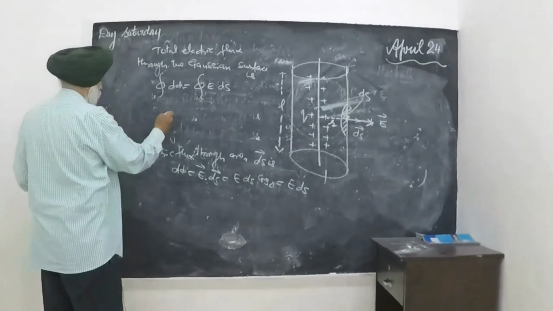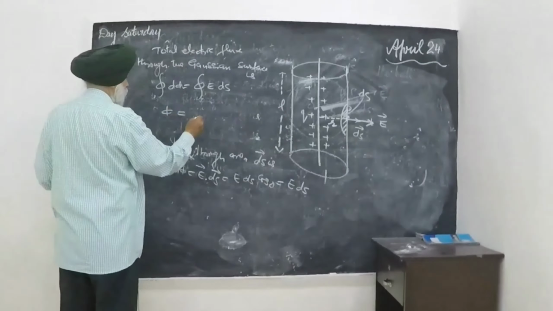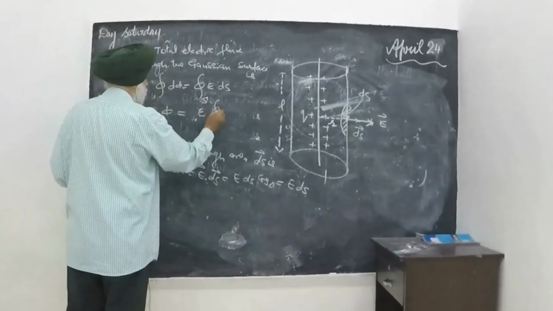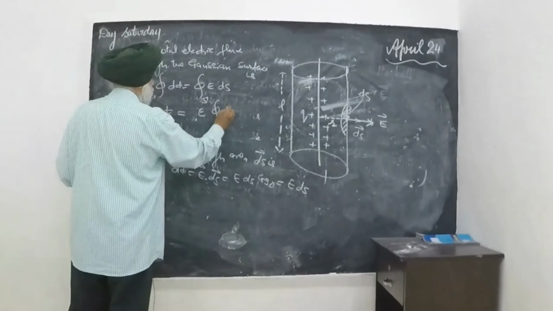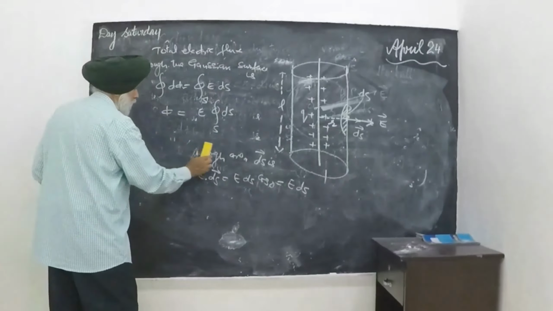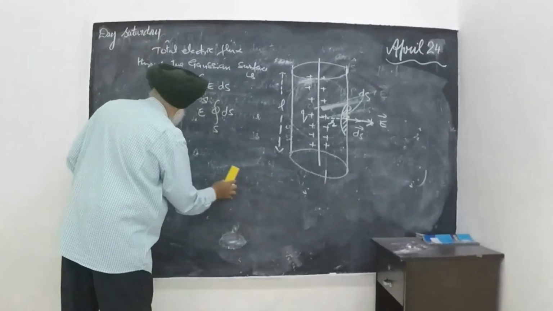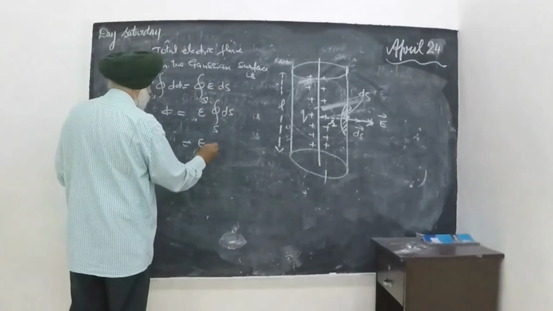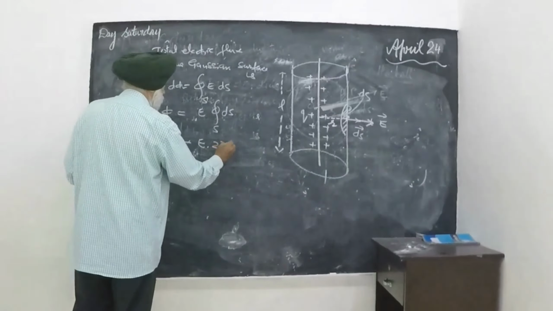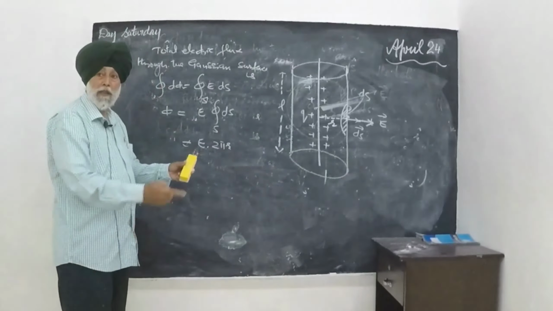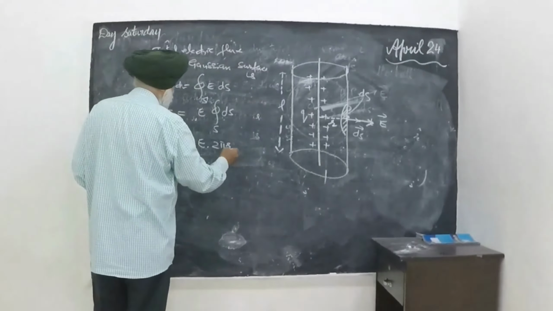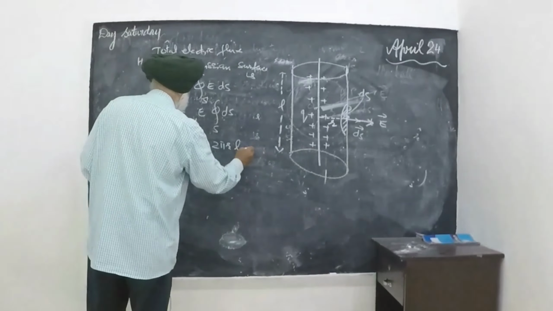Total electric flux phi is equal to E integral ds, which is given by phi is equal to E times 2 pi r L, the area of the Gaussian surface being 2 pi r into L. This is equation 1.